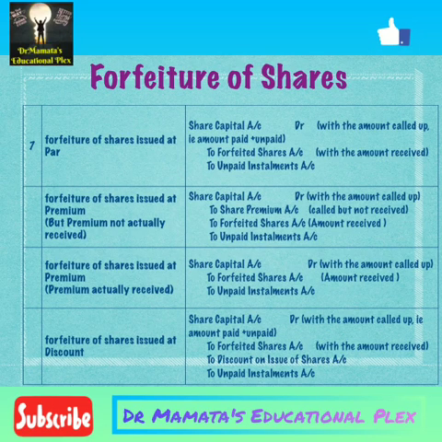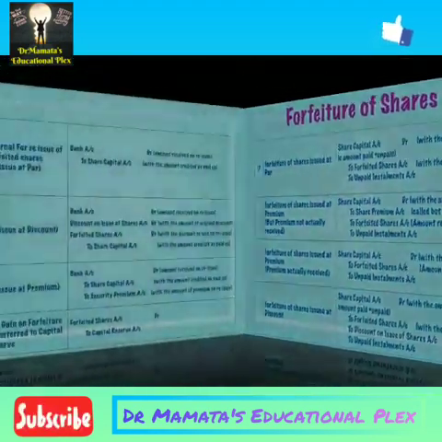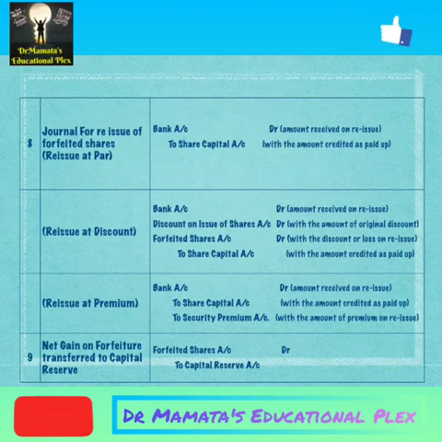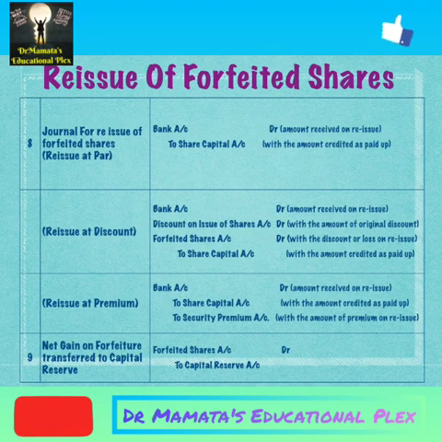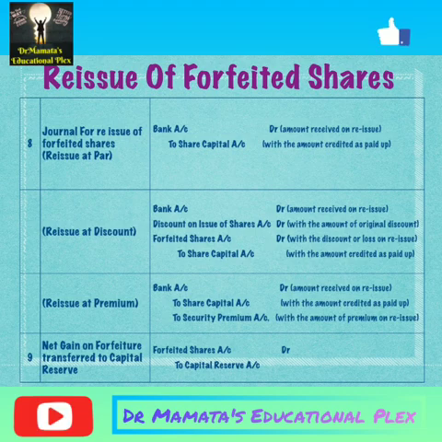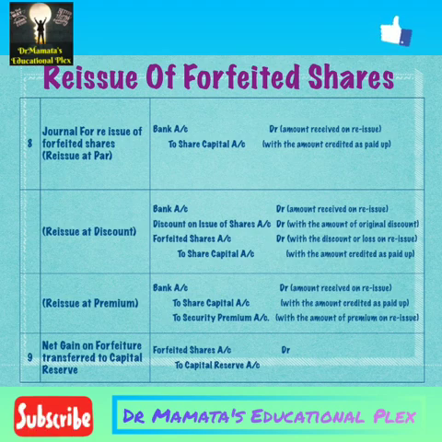In this way, we will forfeit those shares on which the persons have failed to pay money. After forfeiture of shares, we have to reissue those shares again. Then the accounting entries for the reissue of shares: reissue can be made at par, at premium or at discount. So we will see the accounting entry of reissue of shares at par.